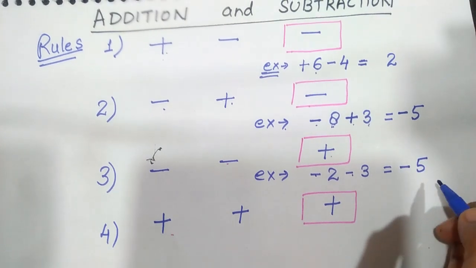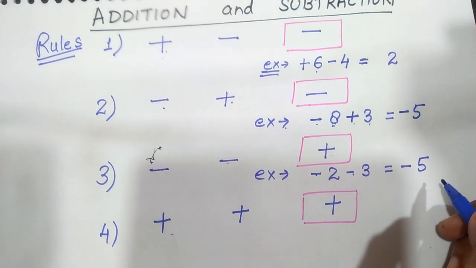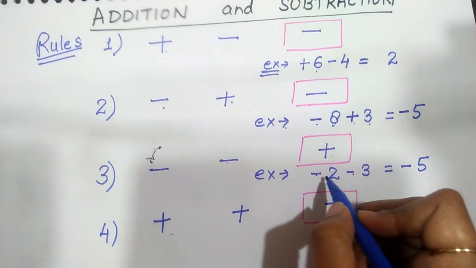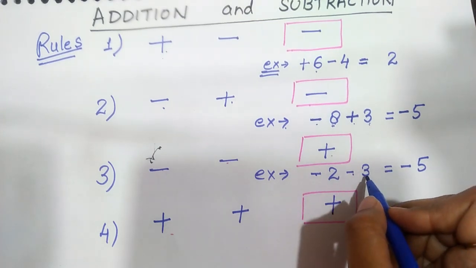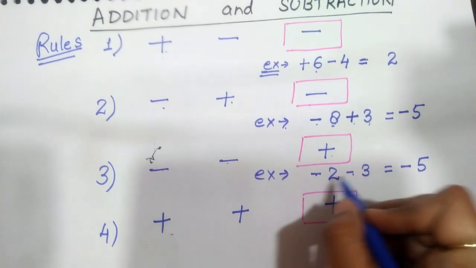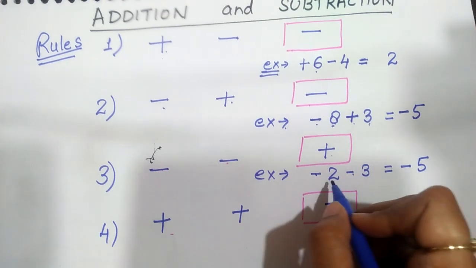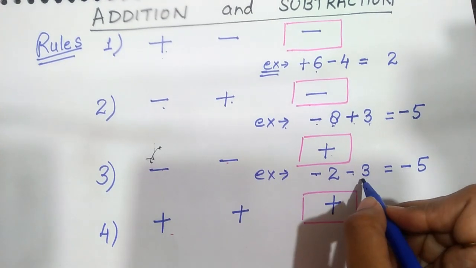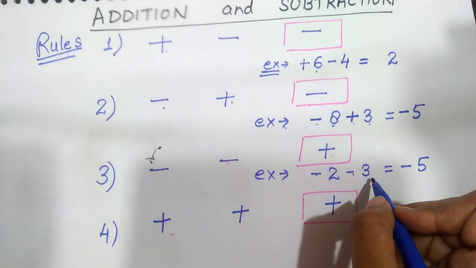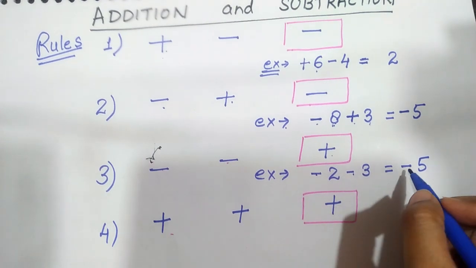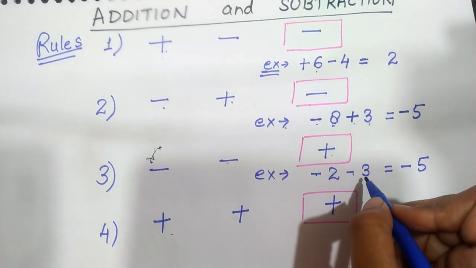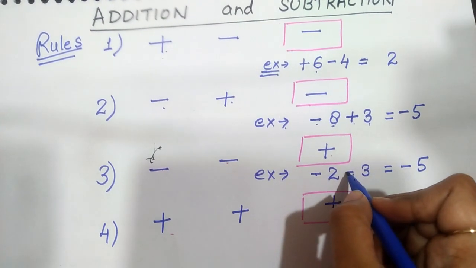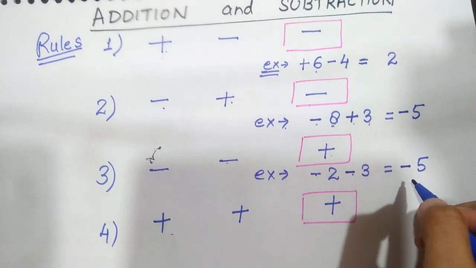Now, you will ask why the sign of minus comes here. We are doing addition, but you just need to look only at the greatest number. The greatest is 3. Here the sign in both the numbers is the same, but we will see only the greatest number. Otherwise we will get confused. We say that in the result we will see the greatest number to put the sign. So we will see the greatest number which is 3 and its sign is minus. So we will put minus here.